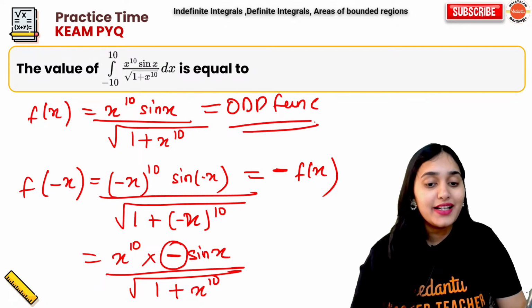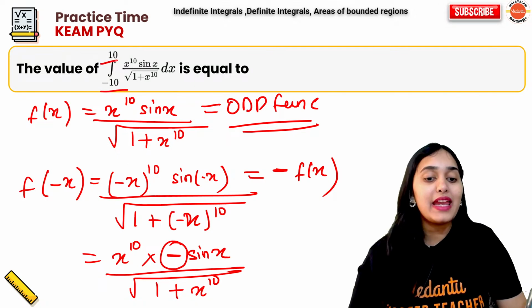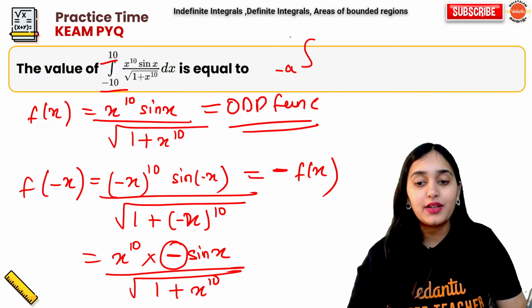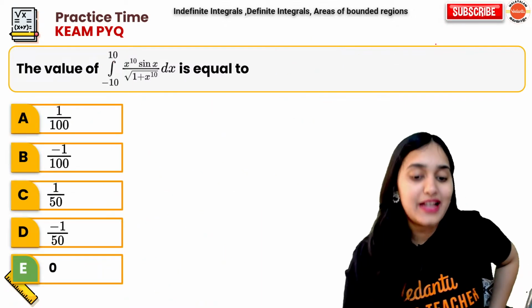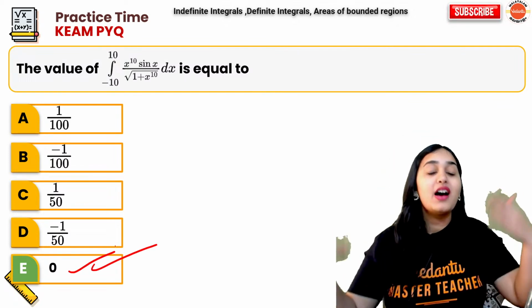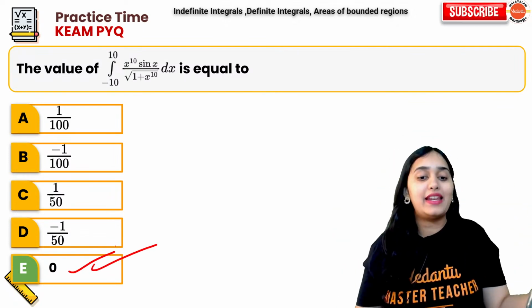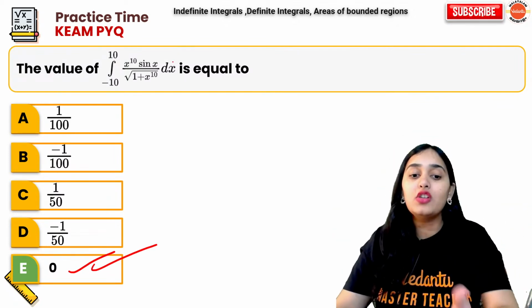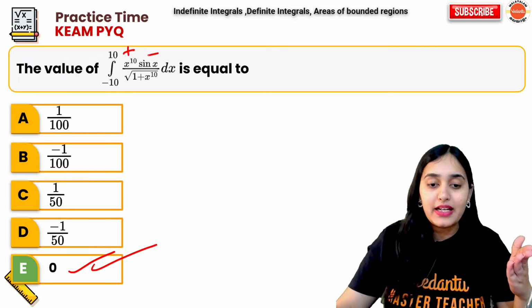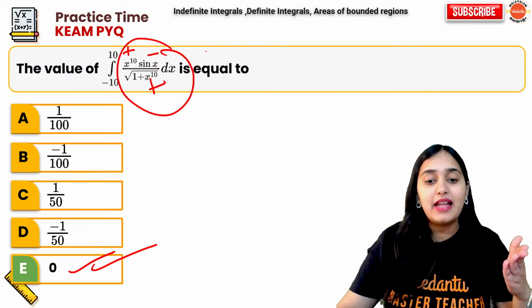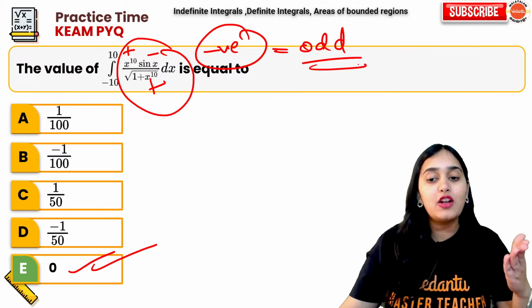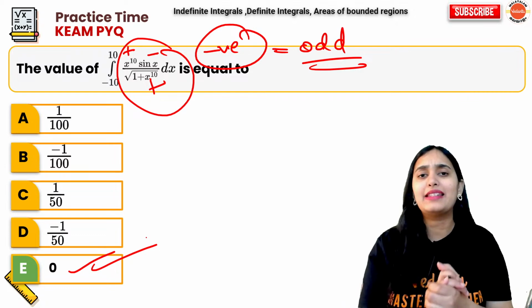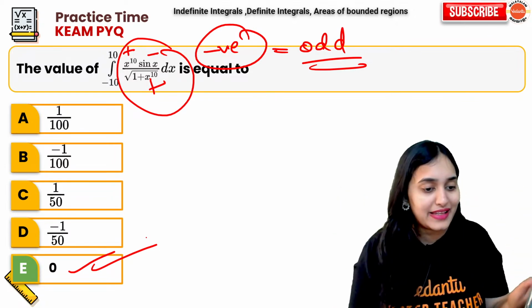And what have we learned? From minus a to a, the integration of an odd function is 0. So directly my answer is 0. I don't need to solve anything. So verbally also you can check. It is positive, it is negative, it is positive. That means the answer is negative. If the answer is negative, it is an odd function. If it is an odd function, the answer is 0. That's it. Nothing else. Quick question.